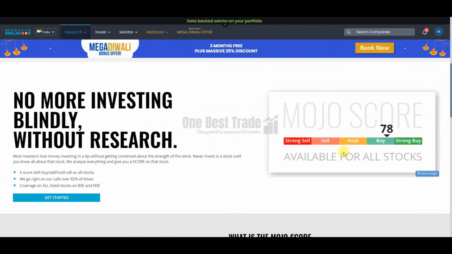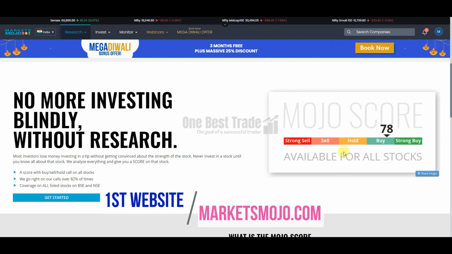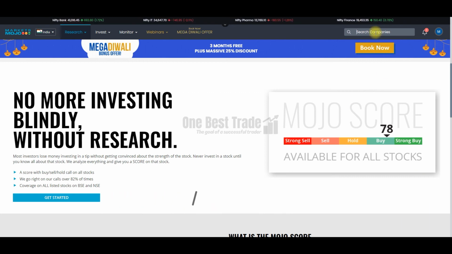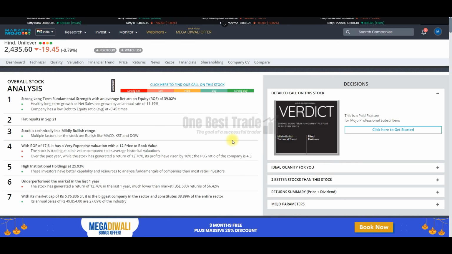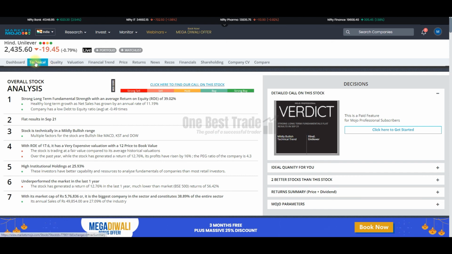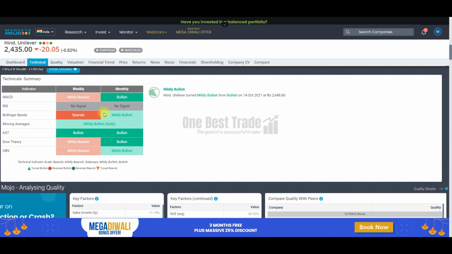So the first website in this list is Market Mojo, very famous website for fundamental analysis. All you need to do is just enter a company you want to do analysis. For example, Hindustan Unilever. Just select the company. You will find a dashboard where you can find key highlights of overall analysis, and then you will go to the technical parameters where you can find whether stock is bullish or bearish according to the technical parameters like MACD, RSI, Bollinger Band, and also moving average and more.